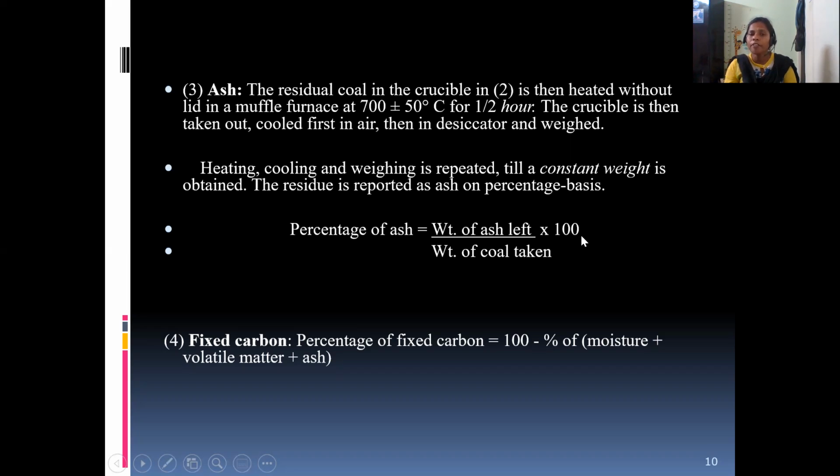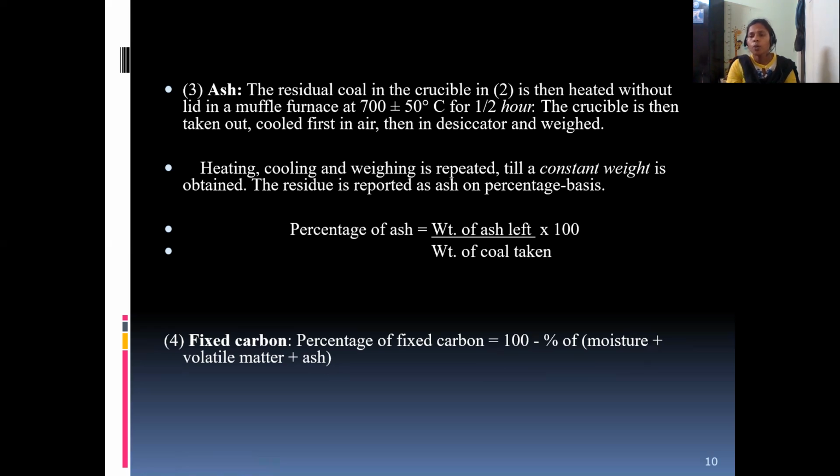And finally, we can find out the percentage of fixed carbon. Percentage of fixed carbon is nothing but the total minus the sum of the remaining elements. The remaining elements mean moisture, volatile matter, and ash. From 100, if you remove moisture, volatile matter, and ash, you can find out the fixed carbon. So percentage of fixed carbon is equal to 100 minus the percentage of moisture plus volatile matter plus ash. This is fixed carbon.